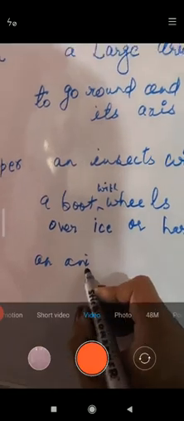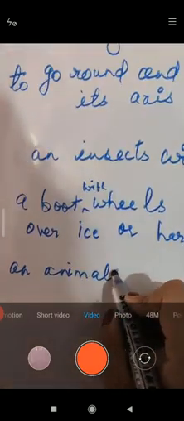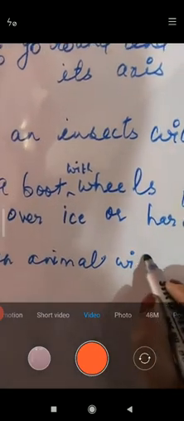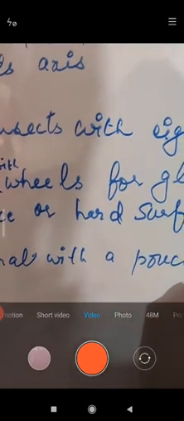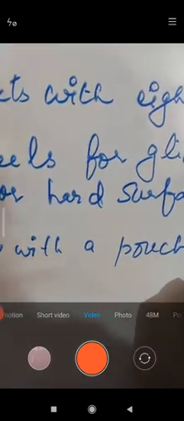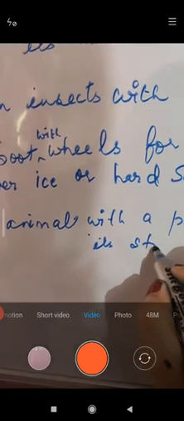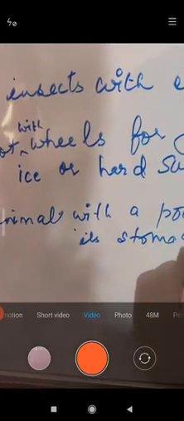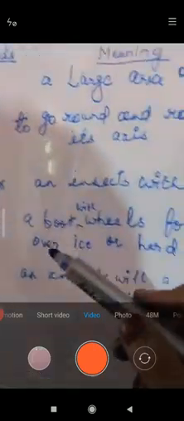Now kangaroo: an animal with a pouch on its stomach. Do you remember? These are the meanings from the poem Travel Plan.